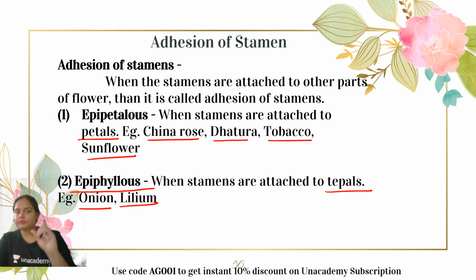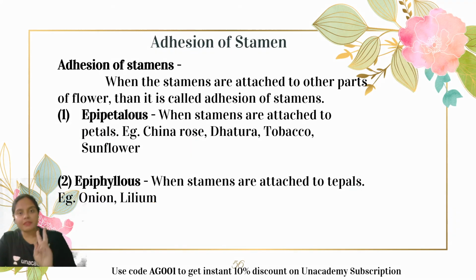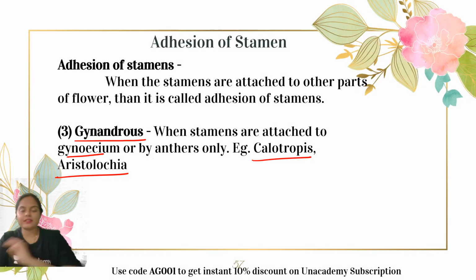Okay, so in the adhesion part we have seen epipetalous condition, epiphyllous condition, and gynandrous condition. So these are the three conditions of adhesion of a stamen. In the cohesion of a stamen, we have seen the adelphous condition, syngenesious condition, and synandrous condition. Okay, guys. So this was the cohesion and adhesion of a stamen.